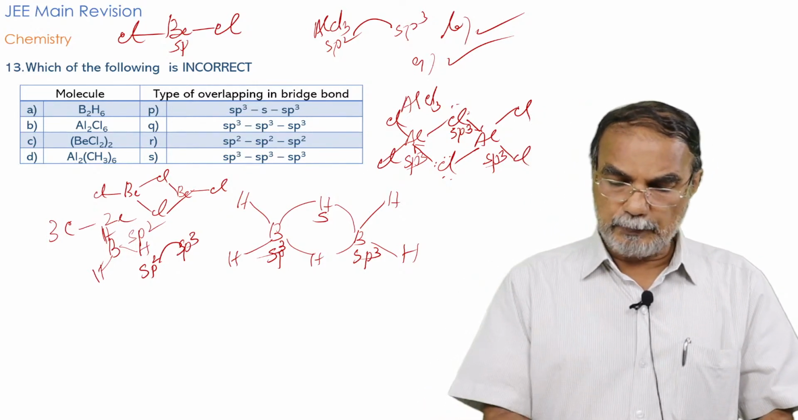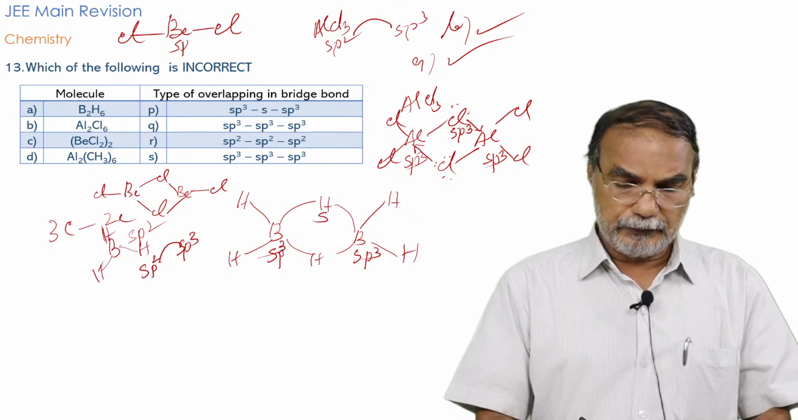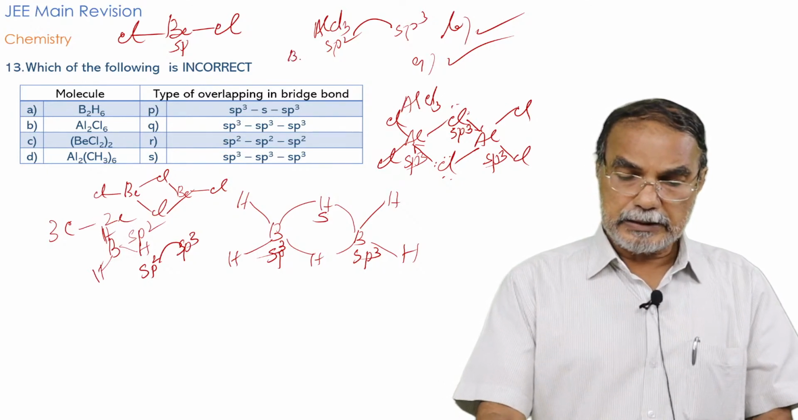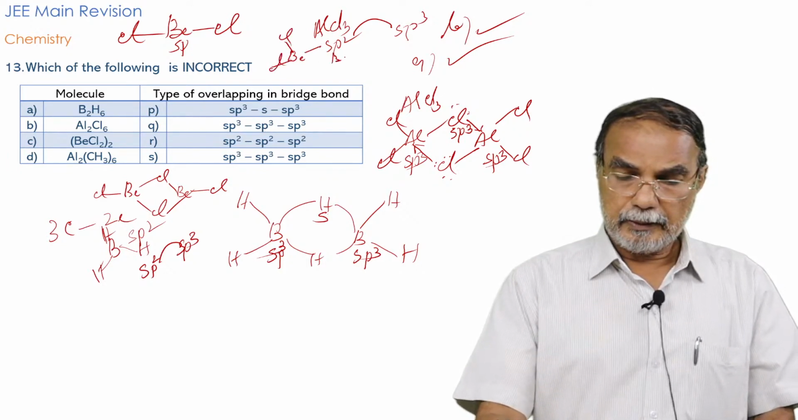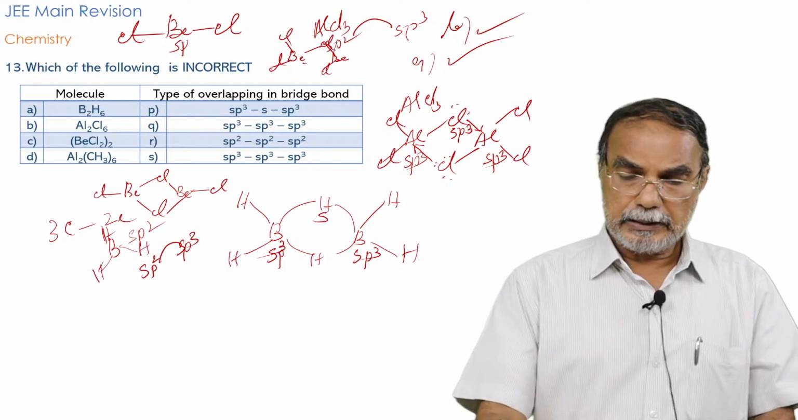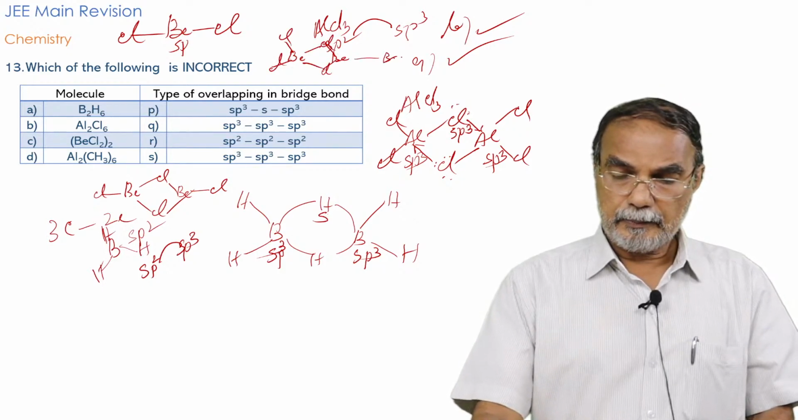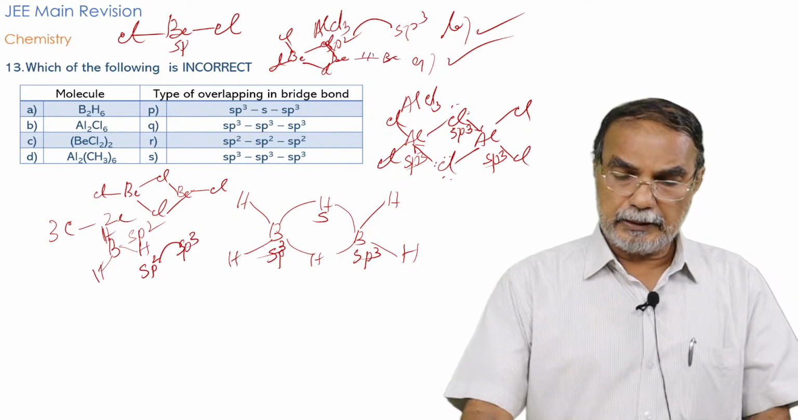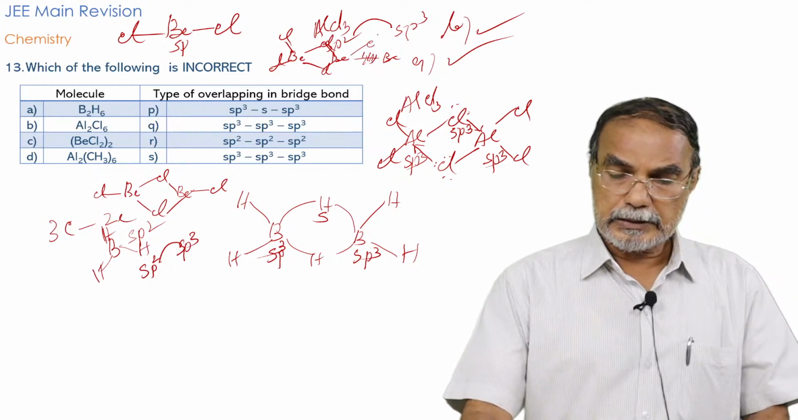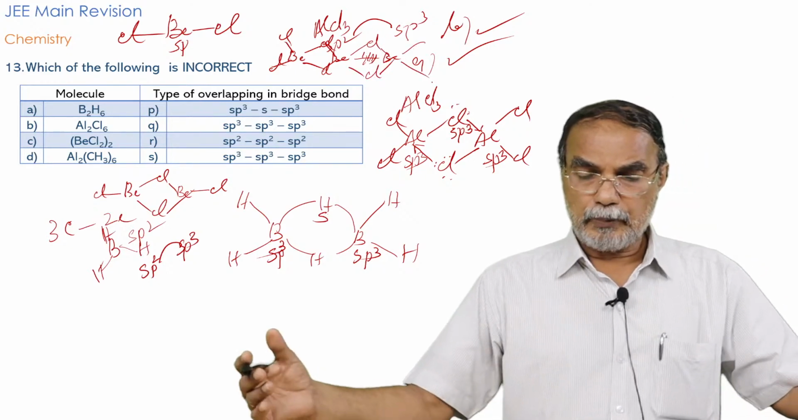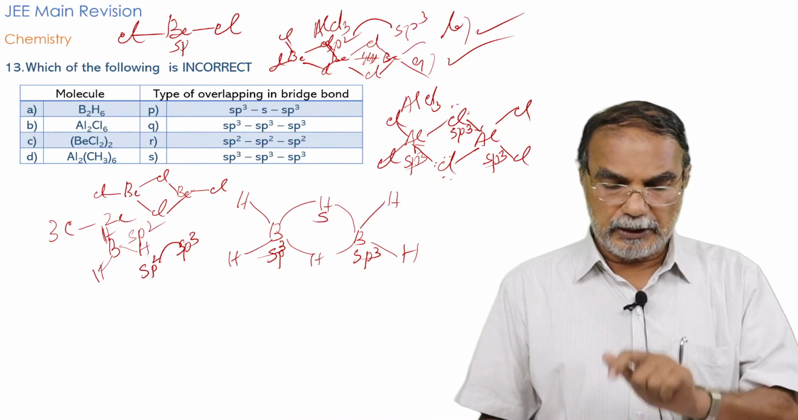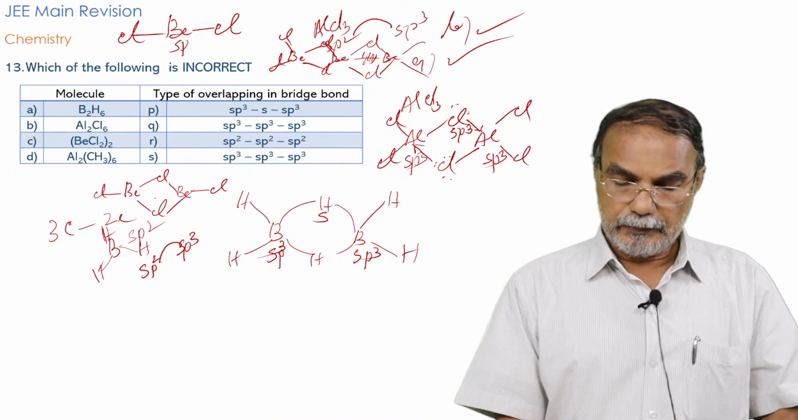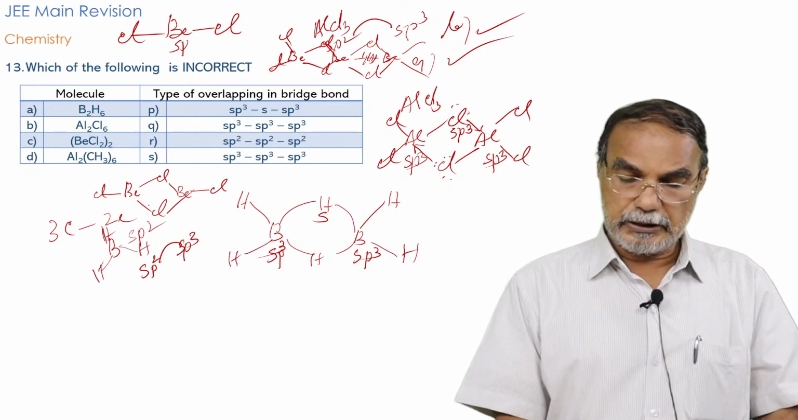Actually it can form a polymeric molecule where you have BeCl2 connected like this, BeClCl, then again BeClCl. This type of polymeric structure is also possible for BeCl2, but here in the question it is given the dimeric molecule, okay, this is the dimer of BeCl2.